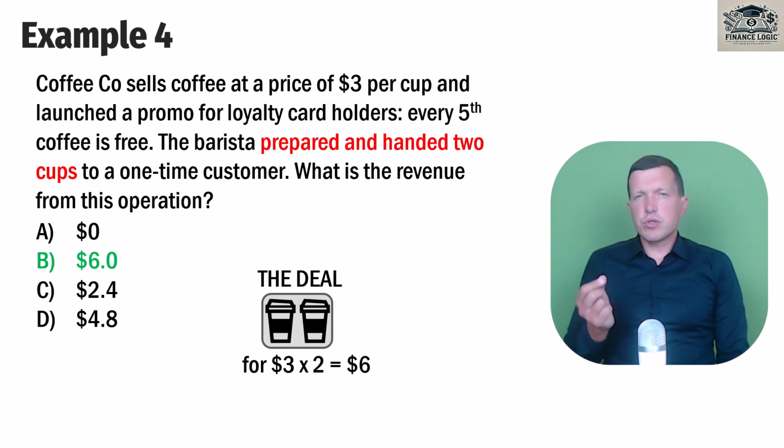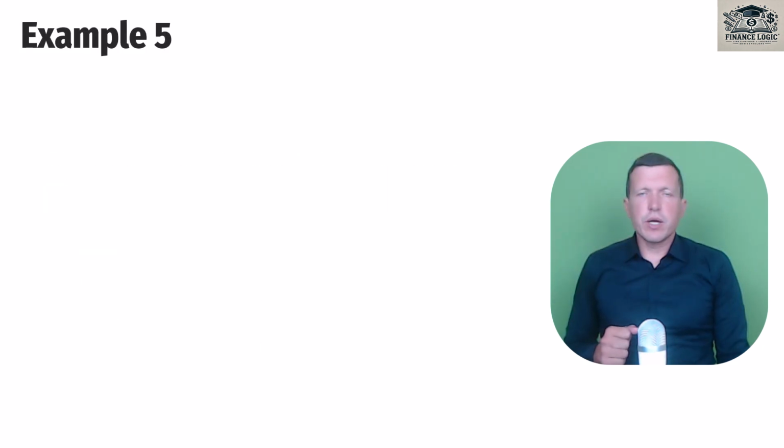This is very important to understand: everything matters, not only what we sell, not only under what conditions we sell, but also who our customer is. So in this case, the deal is just to sell 2 coffees for $6, and that's all. Now let's go to the next one.